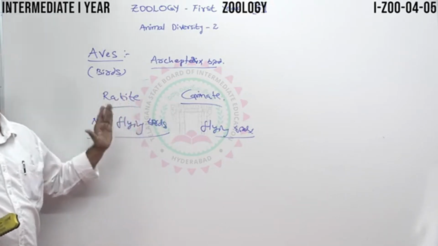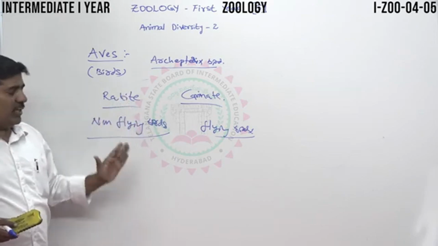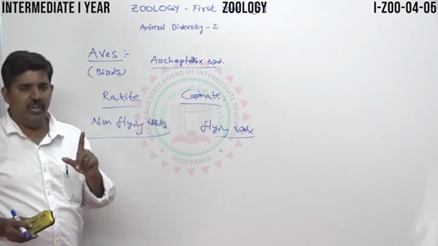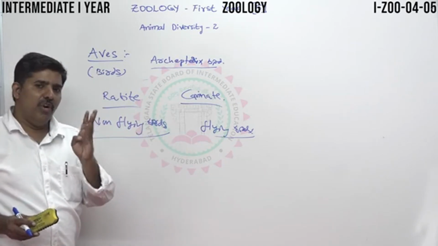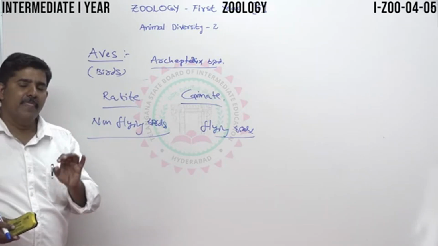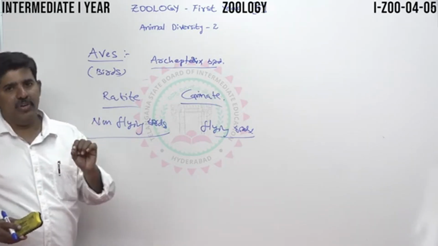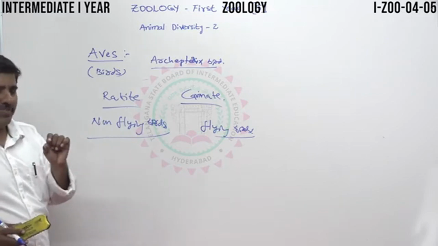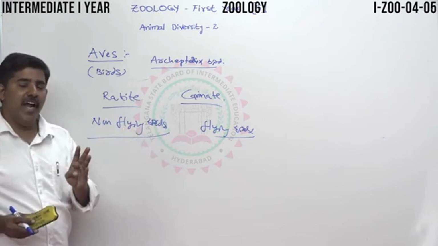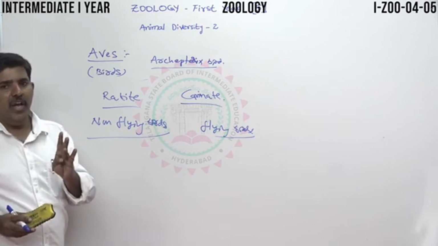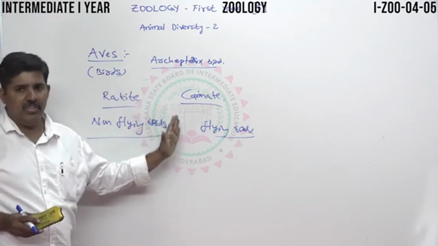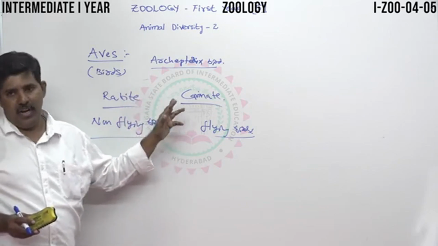Very important for the examination. There are two important questions from this area. What are the adaptations for the flying mechanism? The forelimbs are modified as wings, and the wings contain feathers, and the hind limbs are modified as walking legs. This is the first modification. The second modification is called synsacrum. And the breastbone, the pneumatic bones, the 9 air sacs, and the urinary bladder is absent. These are the important characters useful for flying adaptation.